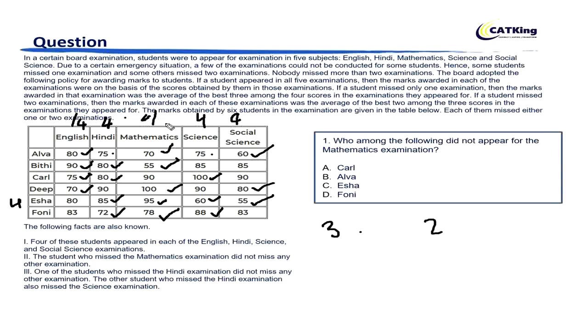Not for maths. So we already have 4. That means Isha did not attempt English, and Phony also did not attempt English. Here also we can say that Alva did not attempt Hindi, and Deep also did not attempt Hindi.